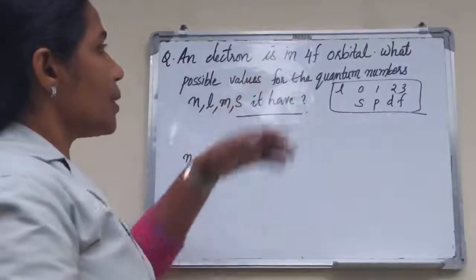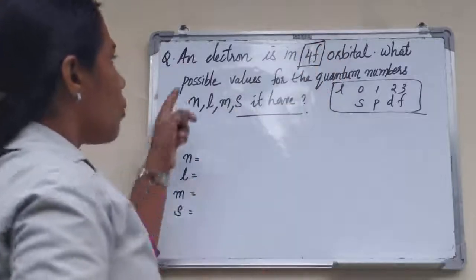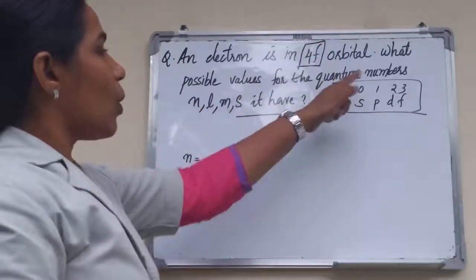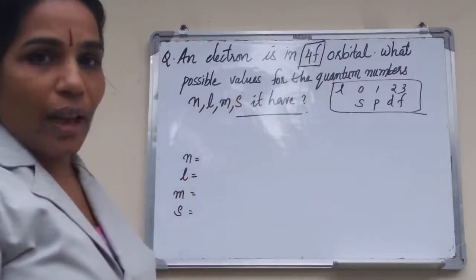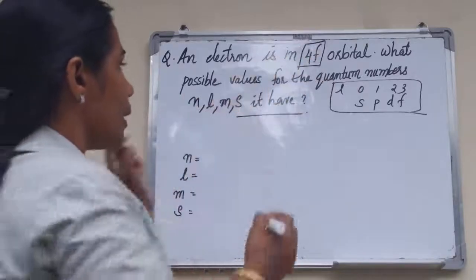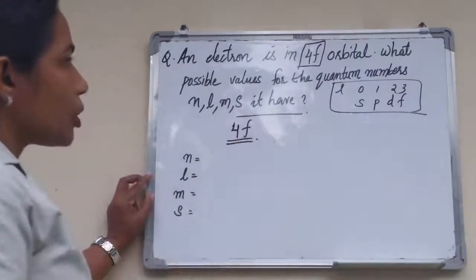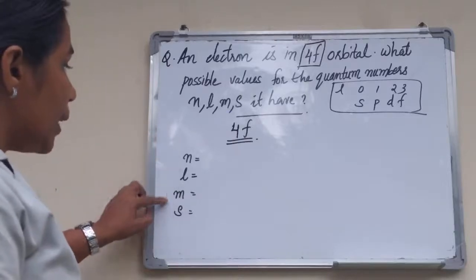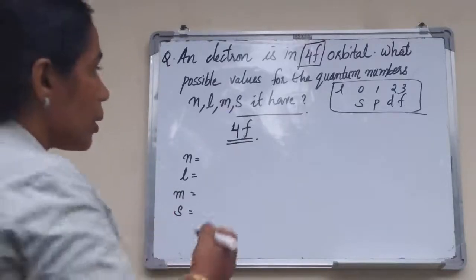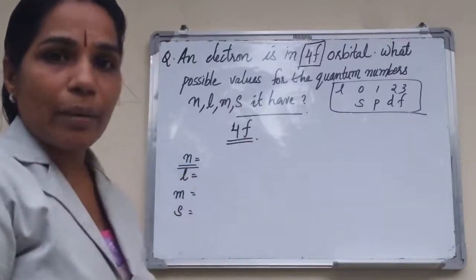Another question. An electron is in the 4f orbital. What possible values for the quantum numbers n, l, m, s does it have? The orbital is 4f. Write the possible values of n, l, m and s. What is n? n is the principal quantum number.